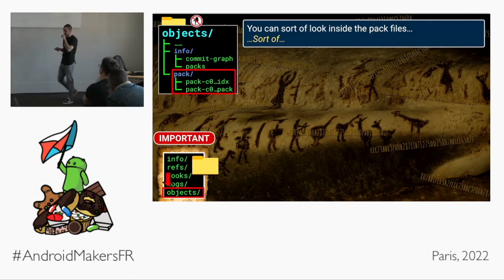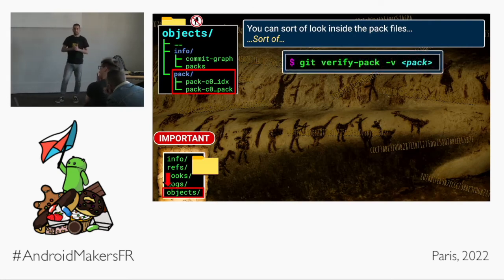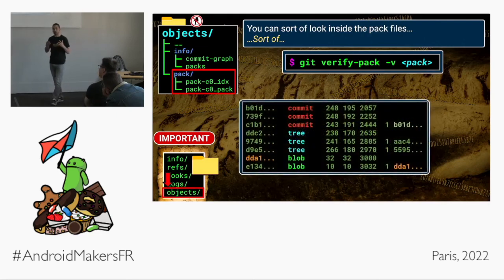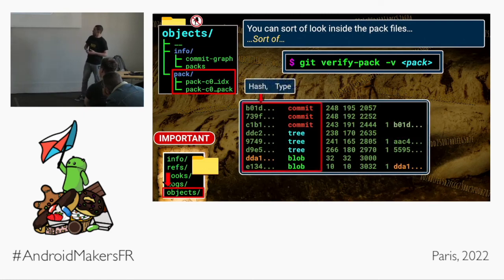Cool. Okay, and we can sort of look at the pack files. Not really, we can sort of look at the indexes of the pack files with the git verify-pack -v command here. We can pass that a pack file and we get output that looks something like this. This is like a nice clean version of the index, right? The first two columns are the hash ID of the object and the type of object it is. At the top it's saying, that's a commit with this hash. That's a tree with that hash.